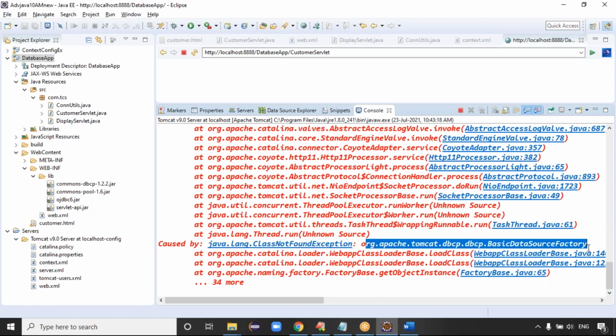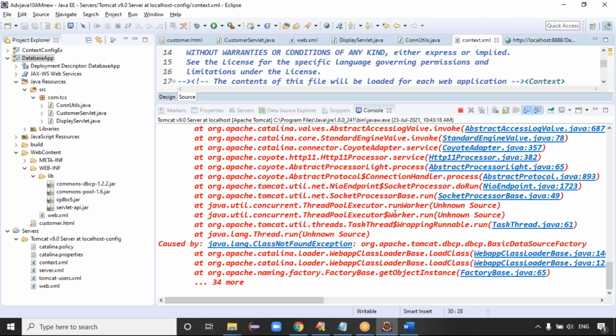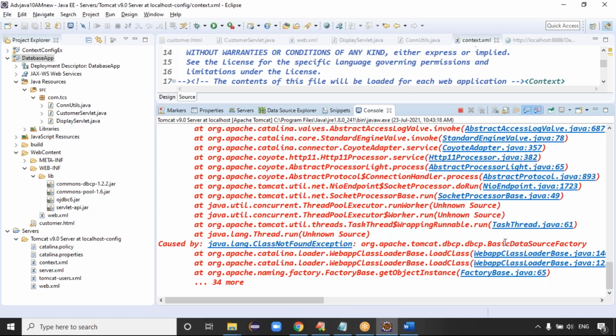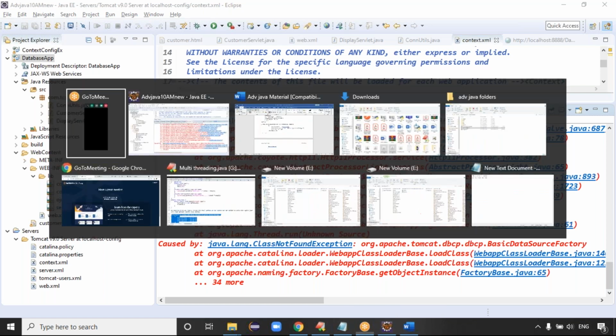I didn't place the jar file, so we got the issue. Once we add the jar file, the application works fine. This approach works perfectly. We configured the context.xml file, but the Apache Commons Tomcat DBCP jar file is required, guys.